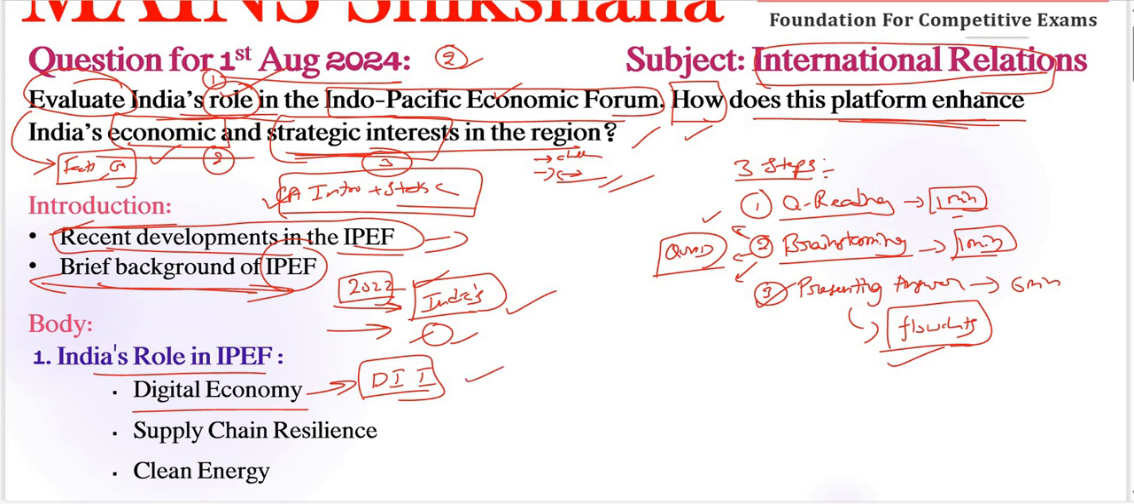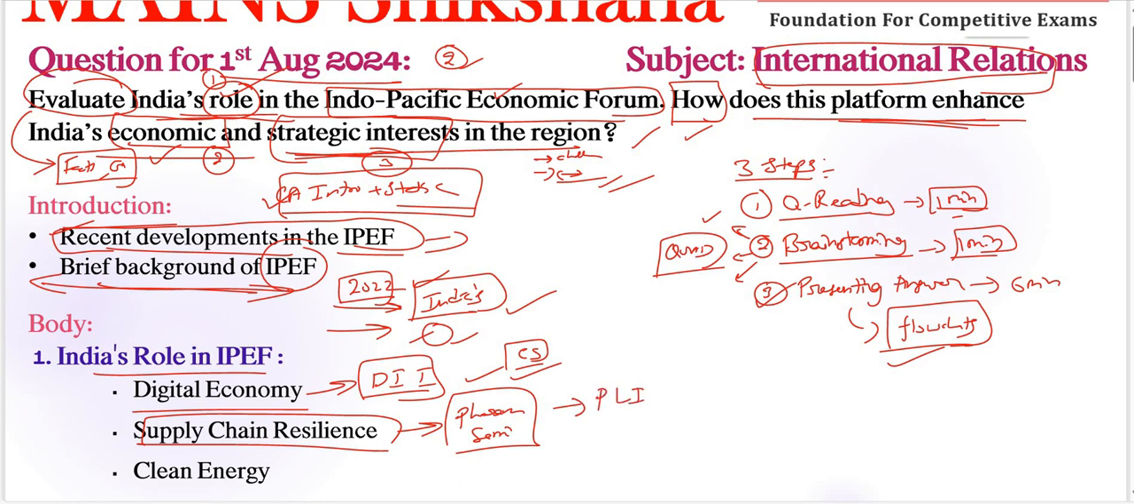This includes promoting cyber security, especially our cyber security cooperation, and equitable access to technology, etc. Next, supply chain resilience is also one important thing here. India's role perspective: India advocates for diversified and resilient supply chains, particularly in critical sectors like pharma or semiconductors, etc. This aligns with India's goals under the Production Linked Incentive scheme. Very, very important, the PLI scheme.